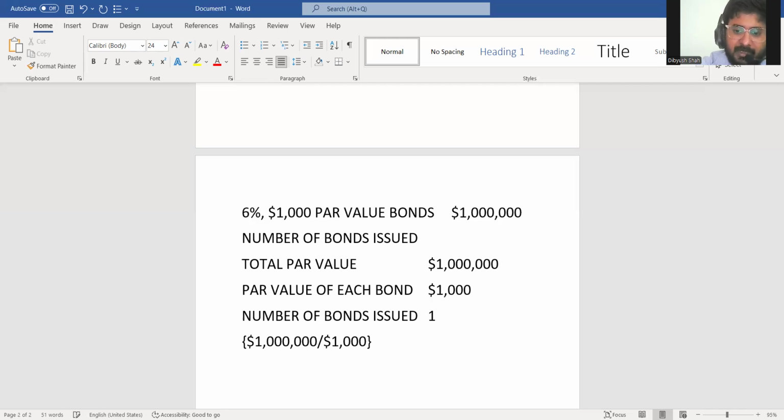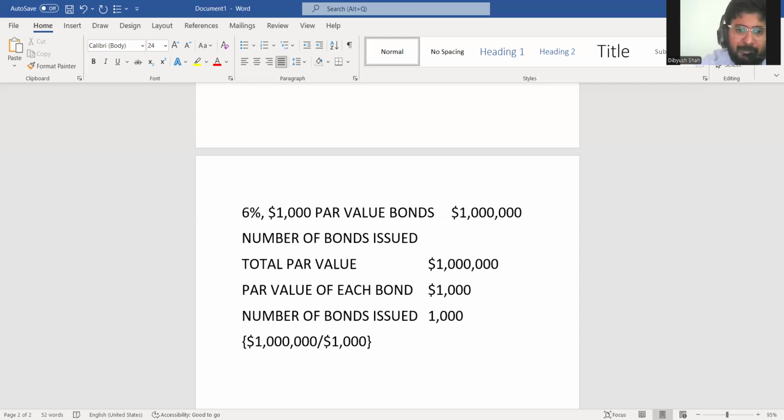So this is the general format that they provide when they are providing information about bonds. First of all, in the bond line only, they will write the coupon rate and par value, and they can give the dollar value directly. If they give the number of bonds, multiply to arrive at total par value.